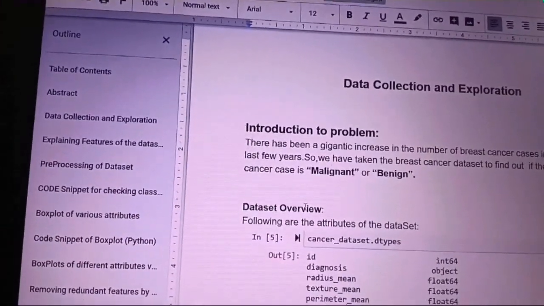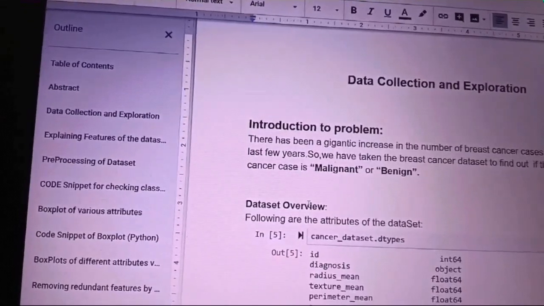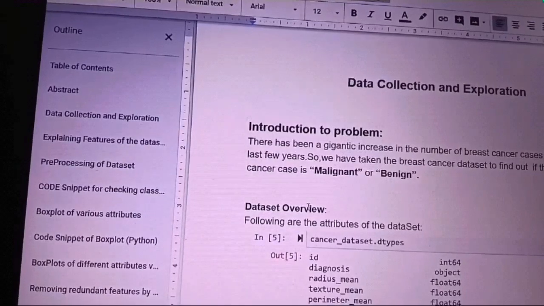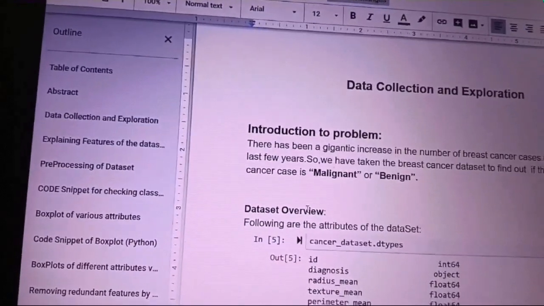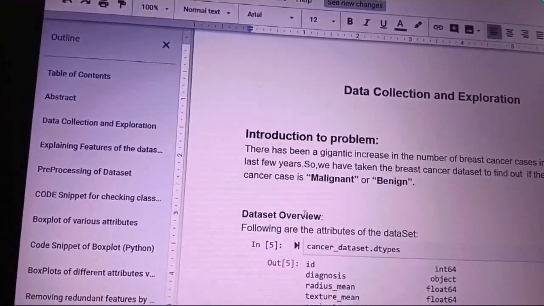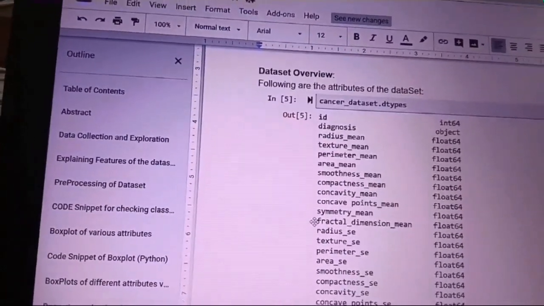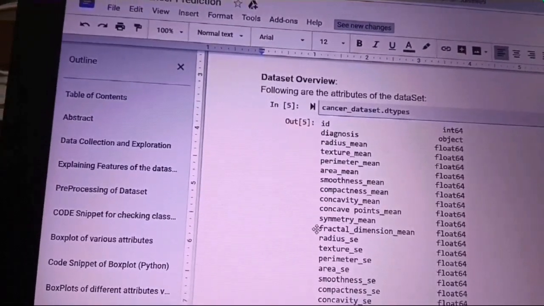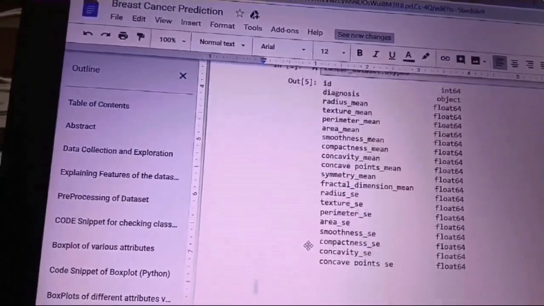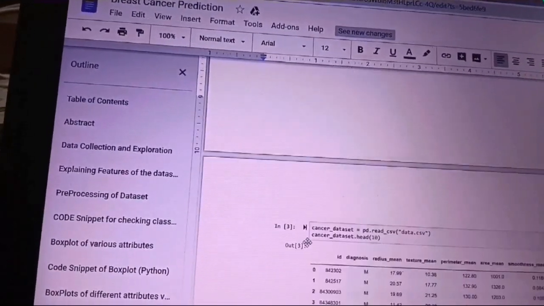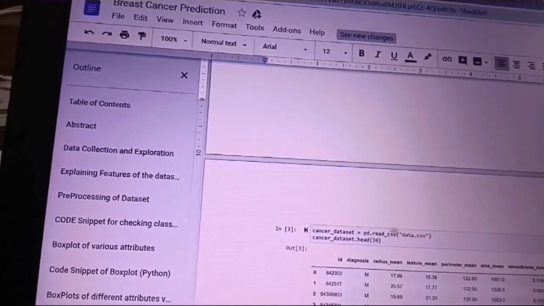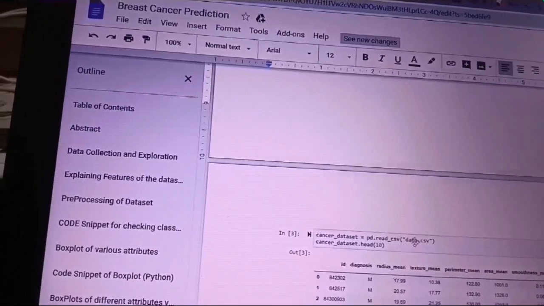Now in the data collection and exploration part, in the introduction to the problem, in the breast cancer data set, we will have to see how many cases are malignant and how many cases are benign. These are some of the attributes of the data set, which includes ID, diagnosis, radius mean, smoothness SE, concavity, and concave points, which define the data set. First, we will read the data set, which is stored in our data.csv file.